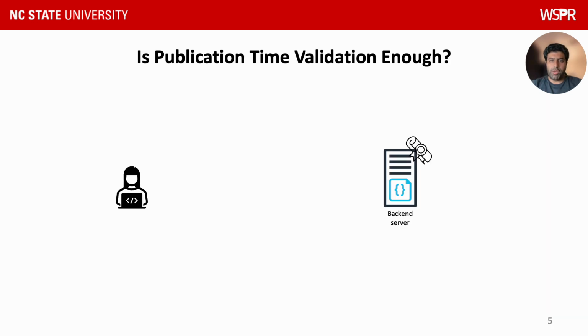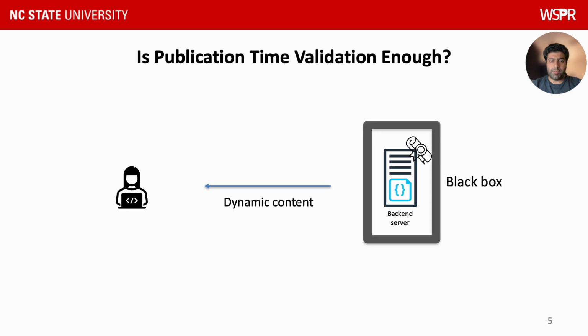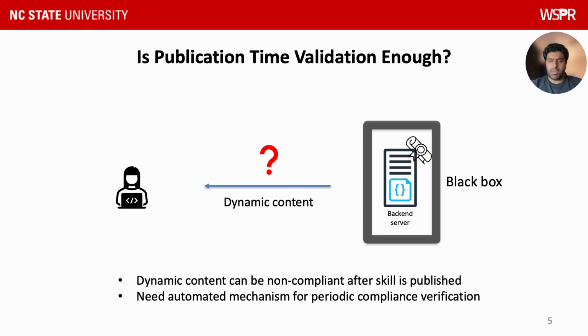Since skills are vetted only at the time of publication, the question arises: is vetting at publication time enough? As skills contain dynamic content and the third-party server that is the source of the content is a black box for the platform, there is no guarantee that the skill will remain compliant after it gets published on the store. Dynamic content can become non-compliant after publication, so the content needs to be vetted periodically. However, doing so manually requires a lot of human effort and is not scalable. Therefore, an automated vetting mechanism is needed to ensure compliance after publication at scale.